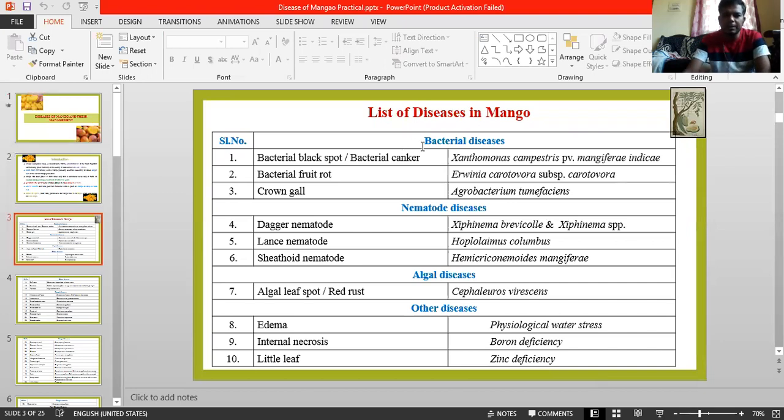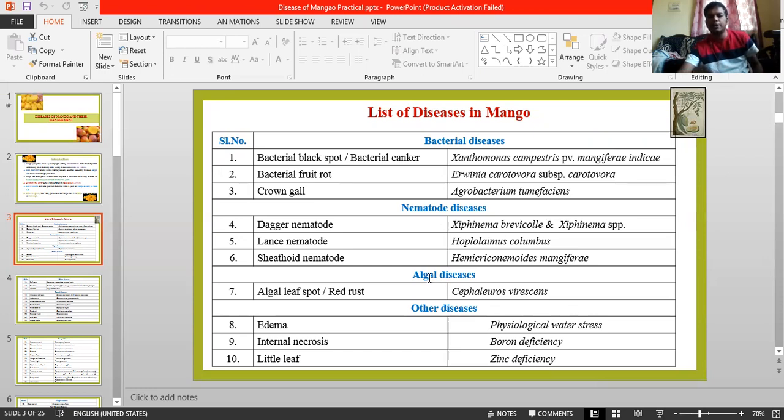But before going to the economically important diseases, we will deal with the list of diseases. See here, bacterial disease. Out of three bacterial diseases, one is the major one, that is bacterial black spot or bacterial canker, caused by Xanthomonas campestris pv. mangiferaeindicae. Coming to nematode disease, wherever there is a horticulture crop, there is always an association of nematodes. You have to remember this. Dagger, lance or sickle nematodes are commonly present.